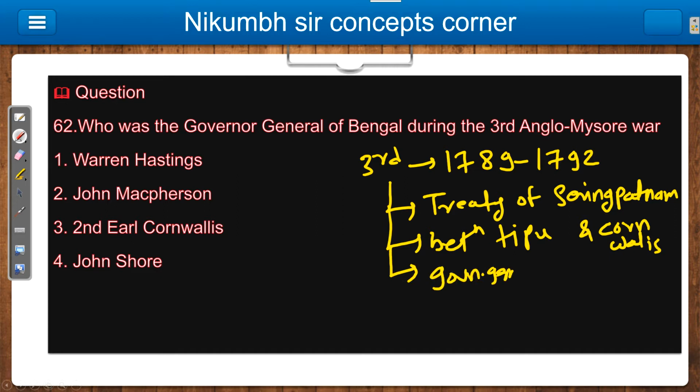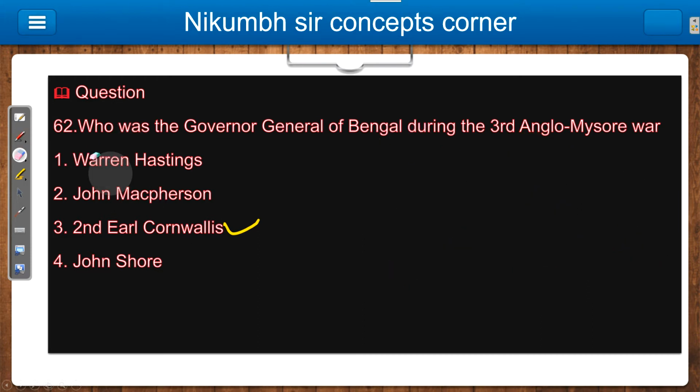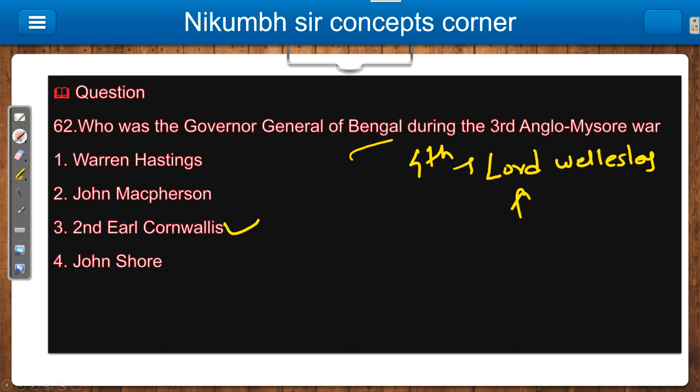And during this period, 1789 to 1792, who is the Governor General? It is Cornwallis, which is our answer also. So Cornwallis is our Governor General of 1789 to 1792, the third Anglo-Mysore War. And during the fourth Anglo-Mysore War, Tipu Sultan died. At this time Lord Wellesley was there, the Governor General of Bengal during the fourth Anglo-Mysore War.